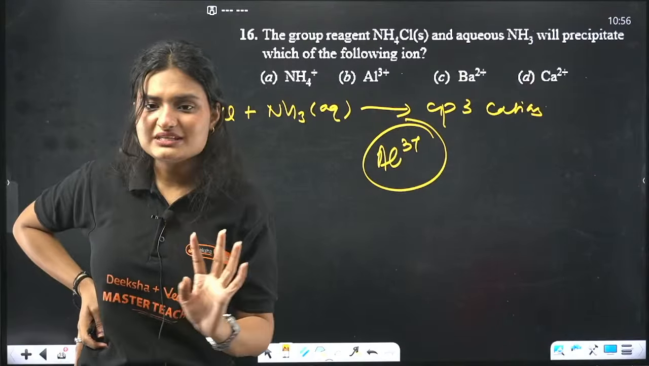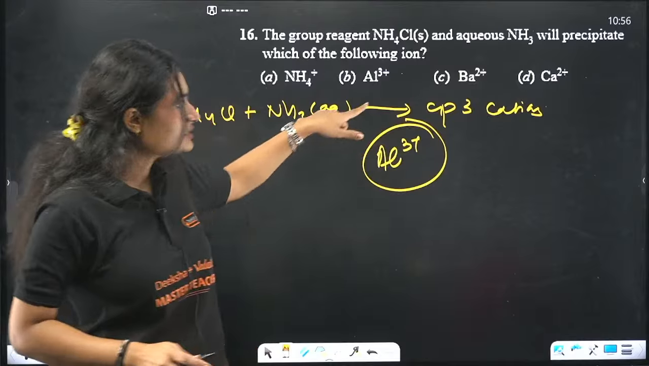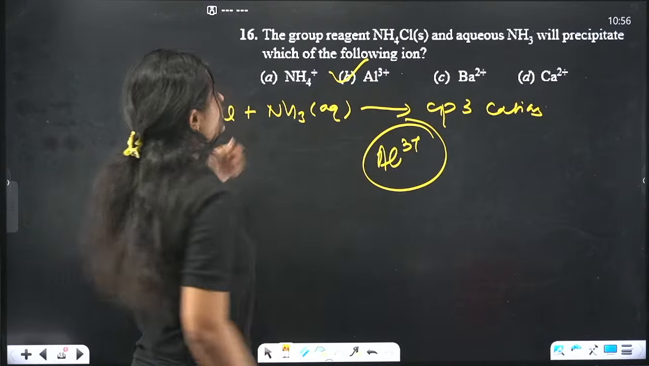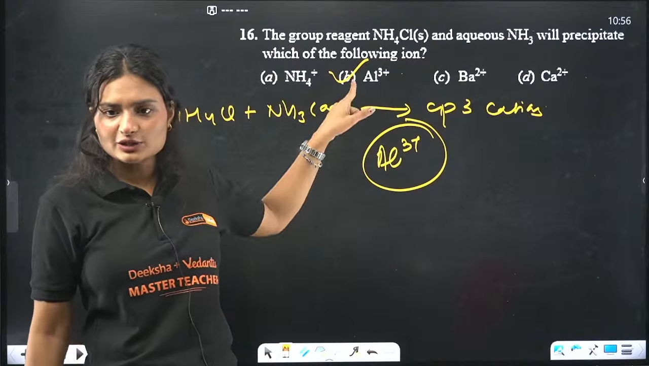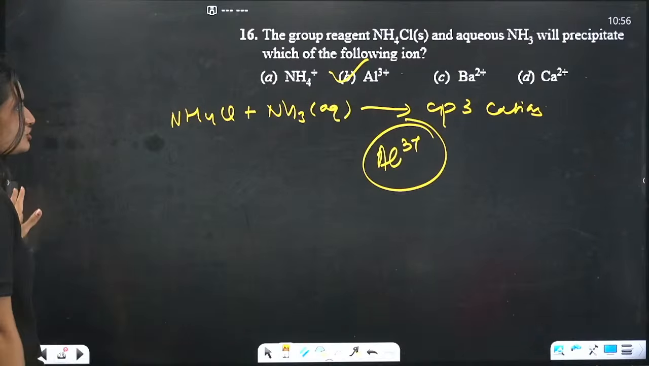First and second are not there. It's okay. Whatever was there, only from that portion question will come. 1-2 questions are there. Okay, so the correct answer is aluminum. These are used to precipitate which group cations? Group 3 cations, and group 3 cations means aluminum. Okay, now take a screenshot.